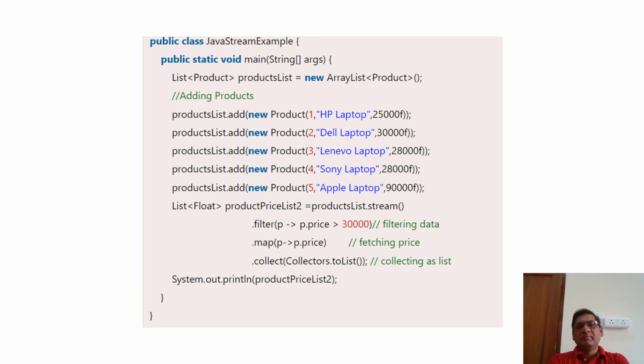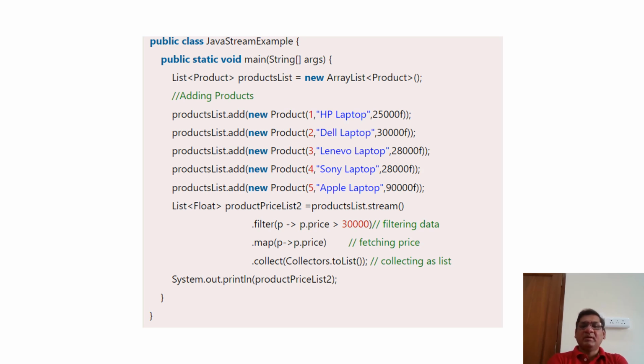So here what I'm doing is just creating the objects of the products and adding them to the list. So we have a list that contains product objects. With the help of streams, you can see the product list is the variable of the list. It contains the list of products. With the help of stream, I'm just filtering the objects with price greater than 3000.